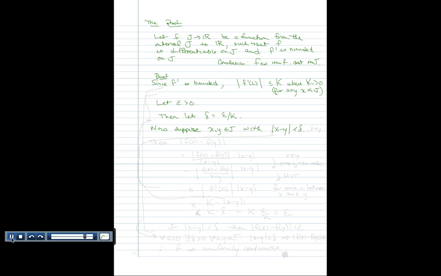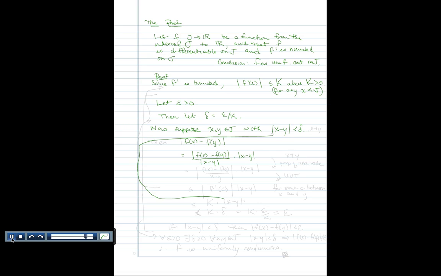And then I'm going to look at the absolute value of f of x minus f of y. And I know that's going to be equal to the absolute value of f of x minus f of y divided by the absolute value of x minus y, times the absolute value of x minus y.